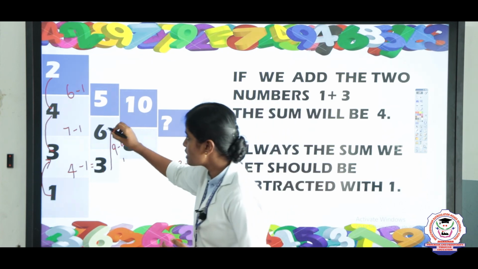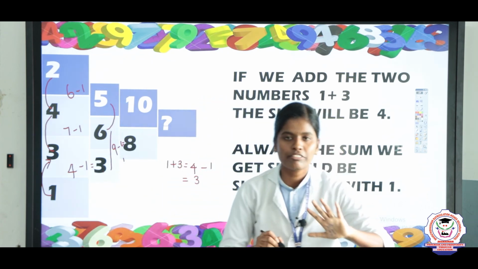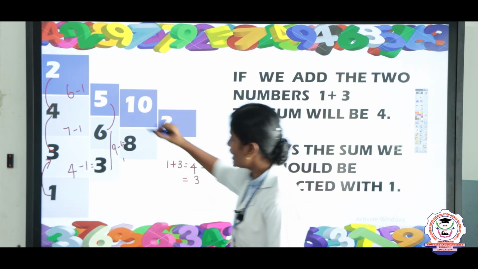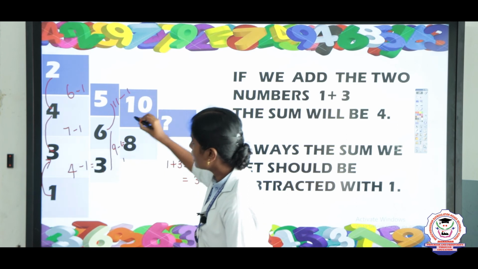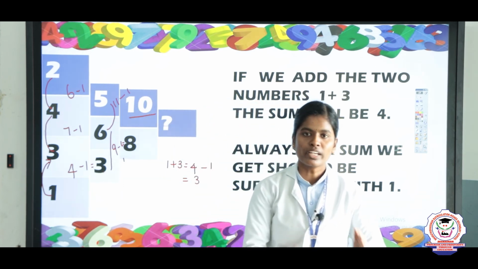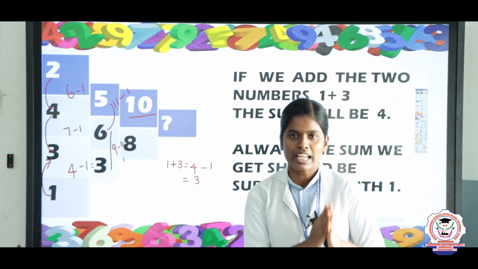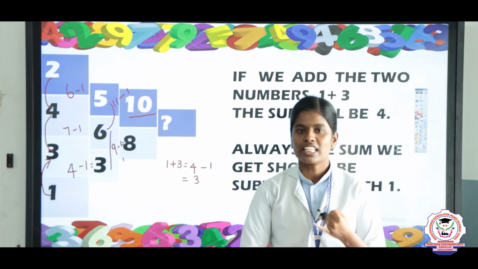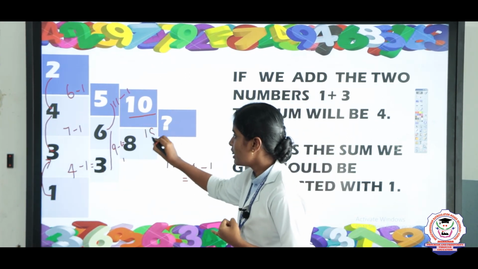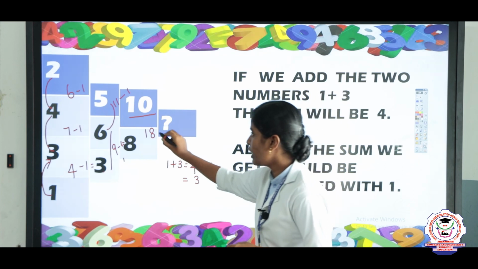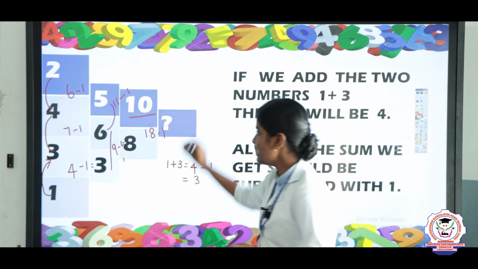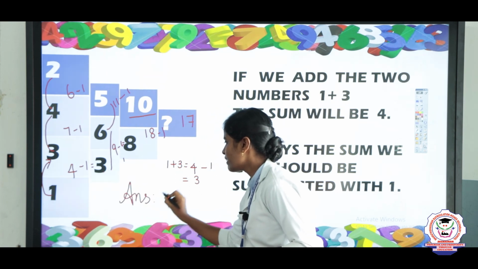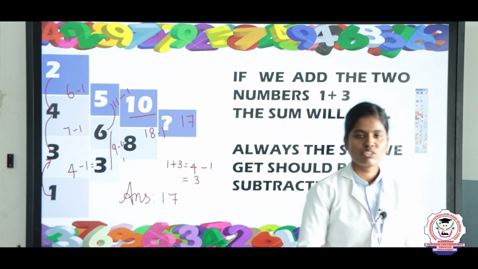Next we will take 6 plus 5. Keep 6 in the mind, 5 in the finger: 7, 8, 9, 10, 11. So take 11 minus 1, the answer is 10. And finally you take 10 plus 8. What is the answer? 10 plus 8 equals 18. Now we subtract 1. So 18 minus 1, the answer is 17. So the final answer is 17.